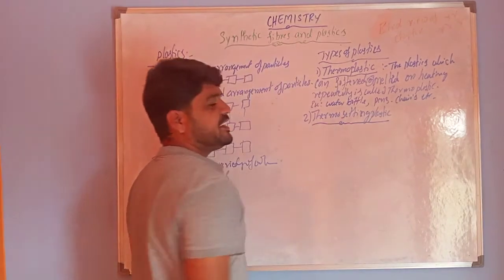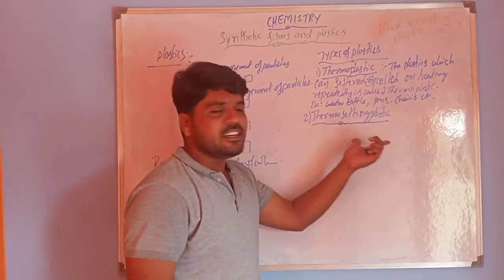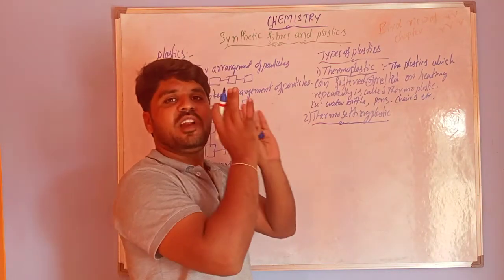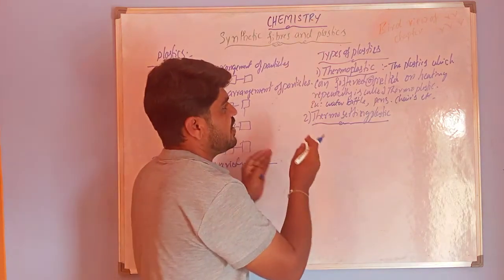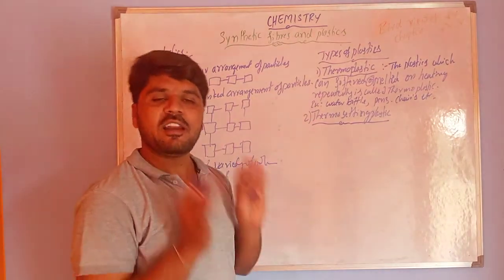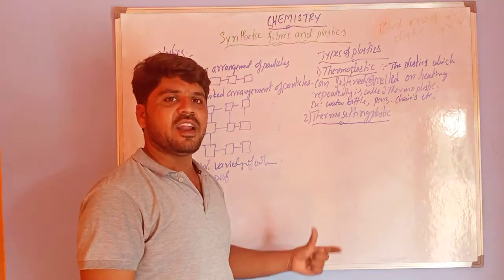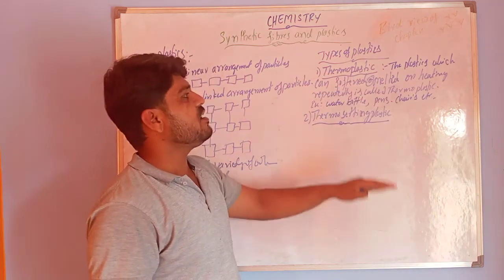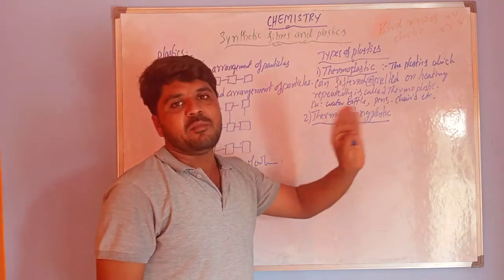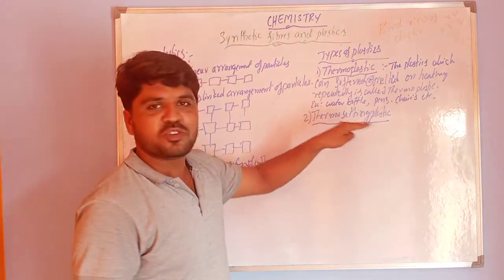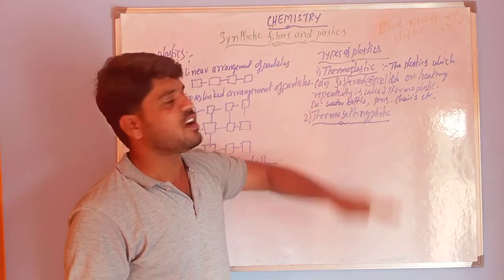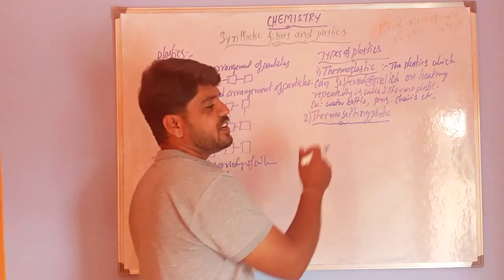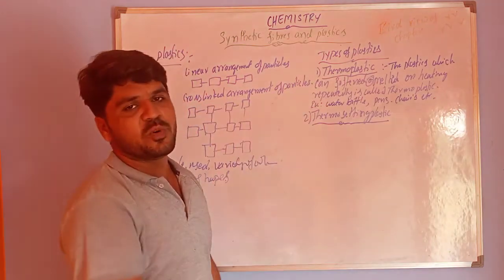So the next type of plastic is thermosetting plastics. If you heat these plastics, they will be melted or molded only once. They cannot be softened or molded repeatedly on heating. This type of plastics we call thermosetting plastics. Thermoplastics can be softened or melted many times by heating, but thermosetting plastics cannot. This is the main difference between thermoplastics and thermosetting plastics.